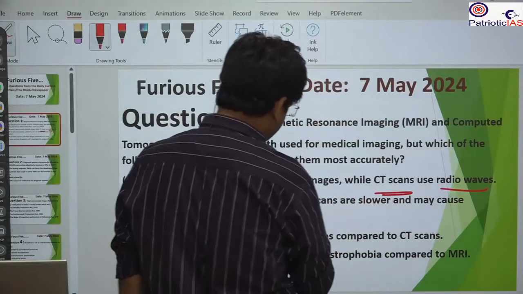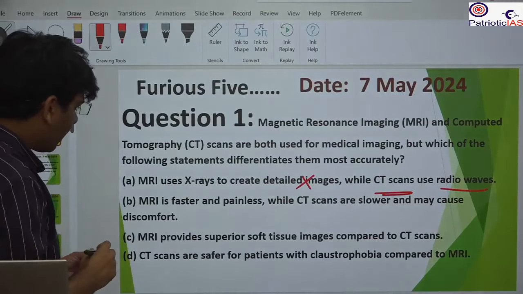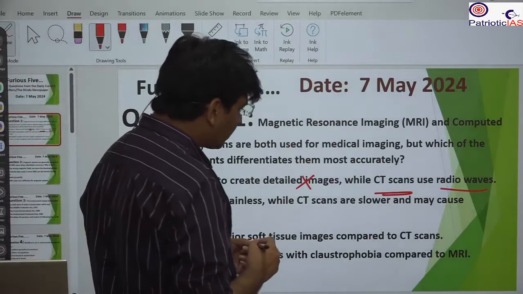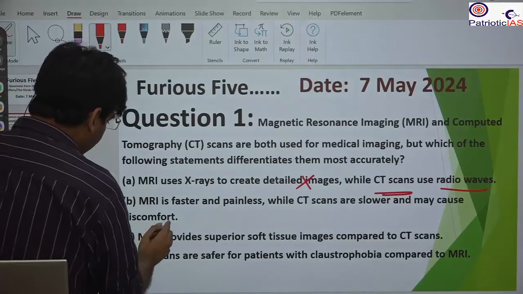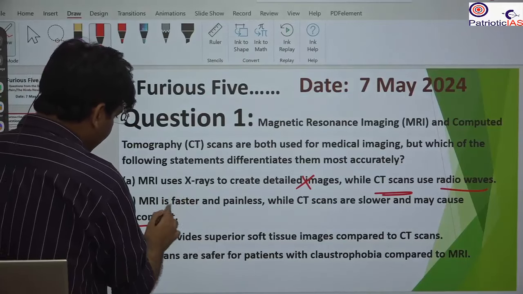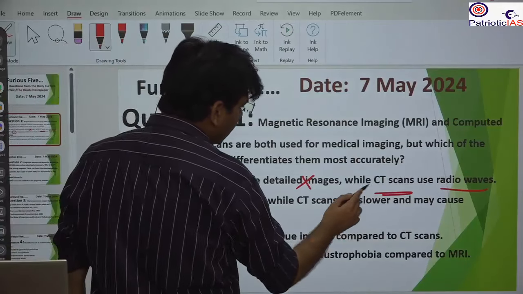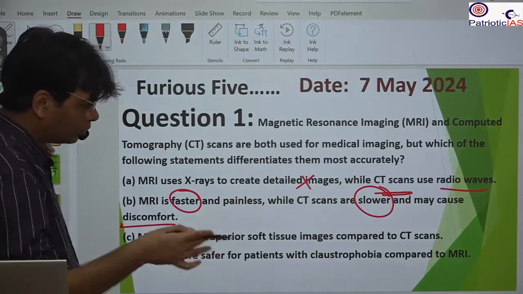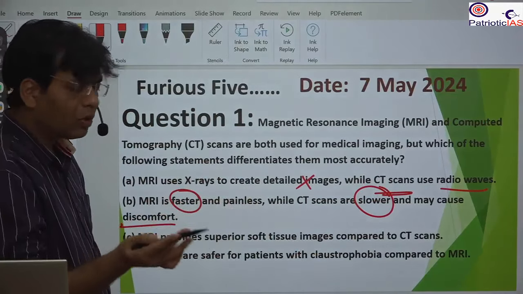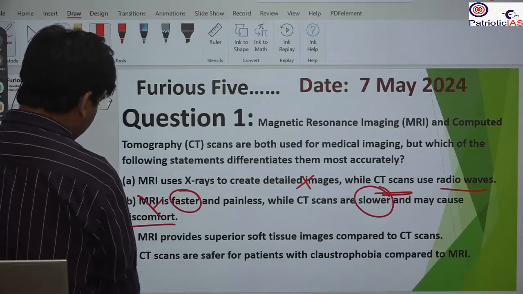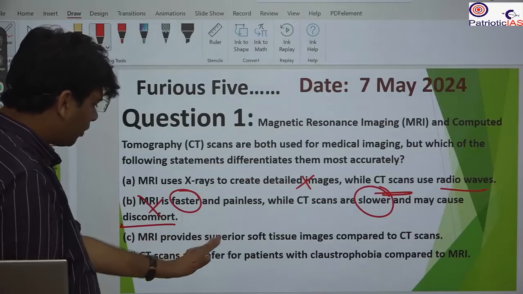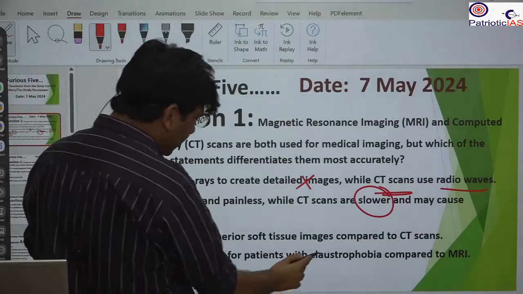So this is incorrect. MRI is faster and painless, while the CT scan is slower and may cause discomfort. Here you will see that this depends on faster and slower, mainly on the part we are going to scan or the imaging you are going to do. So this is also not that accurate. MRI provides superior soft tissue images.